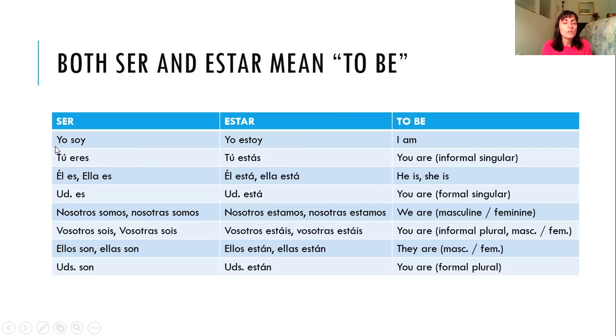Okay, so you have to learn the forms. They are irregular. It's something to memorize. Soy, eres, es, somos, sois, son, for ser. And estoy, estás, está, estamos, estáis, están, for estar. They're both irregular, something to memorize, but you'll use them all the time, super useful verbs.